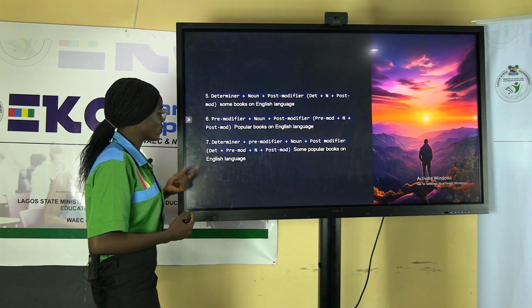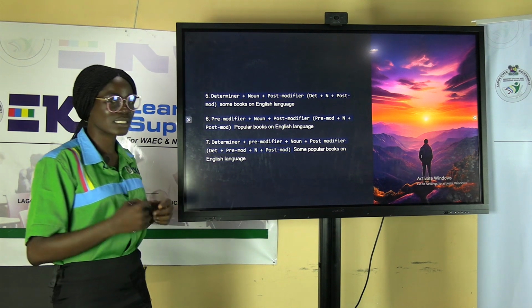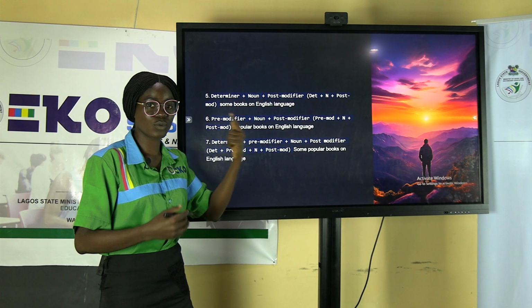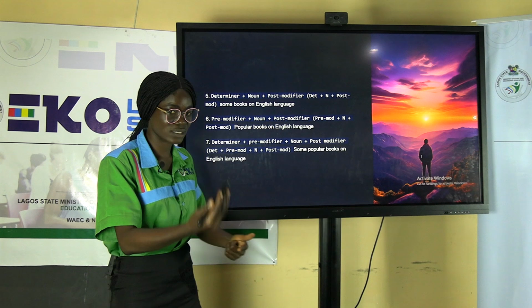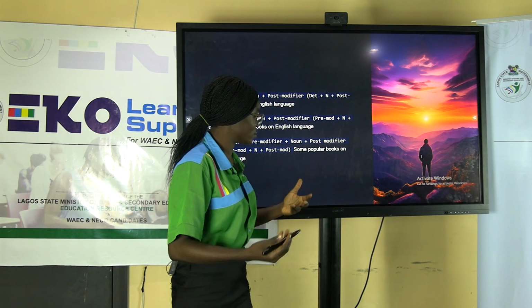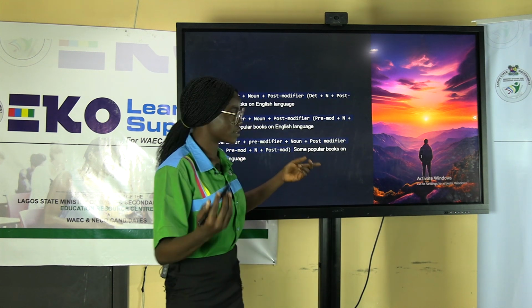We can also have determinant plus pre-modifier plus noun plus post-modifier. So look at the determinant, some. Pre-modifier, pre means before the noun: popular. You know what modifier means, right? To modify something is to give more details about it, to make it look different.